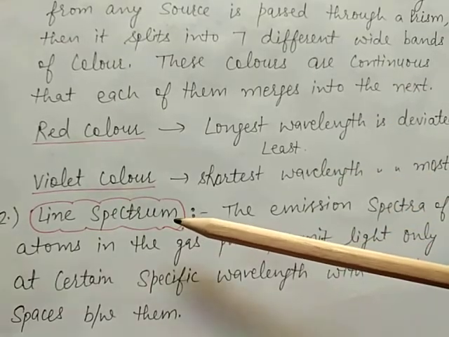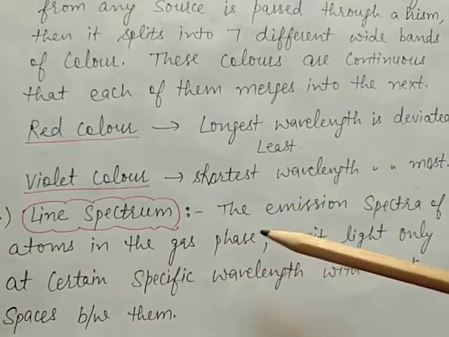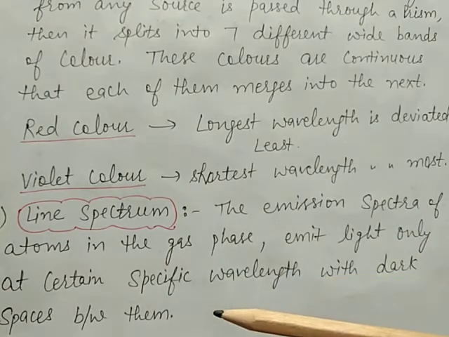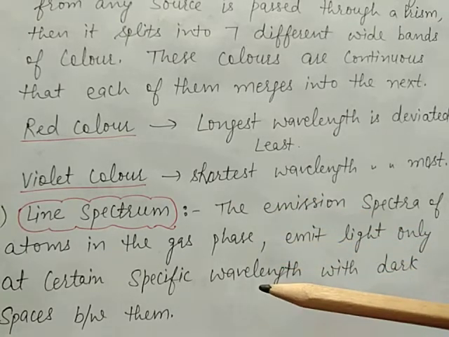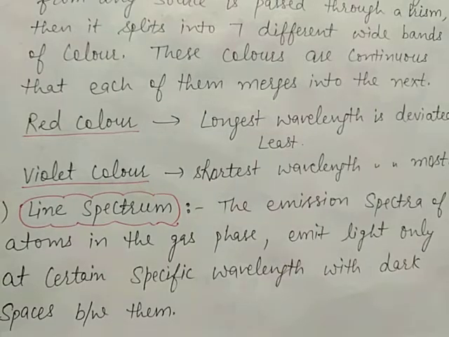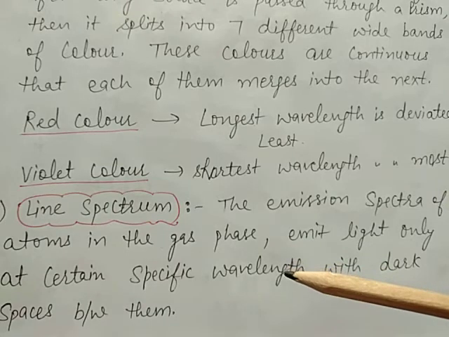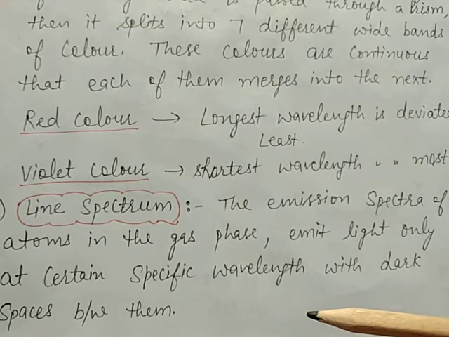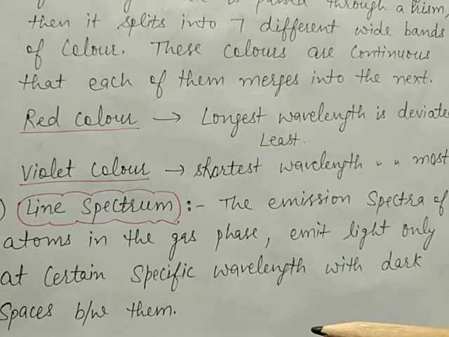Now the second type is line spectrum, meaning the emission spectra of atoms in the gas phase that emit light only at certain specific wavelengths with dark space between them. Line spectrum means lines are obtained at specific wavelengths. It is also called atomic spectra because the emitted radiation is identified by the appearance of bright lines in the spectra. These bright lines of definite wavelength are used to identify a substance in the same way as fingerprints are used to identify people.